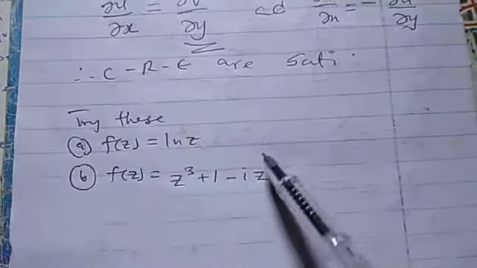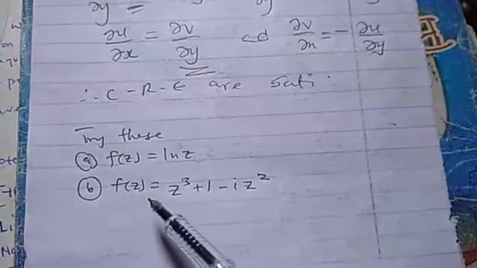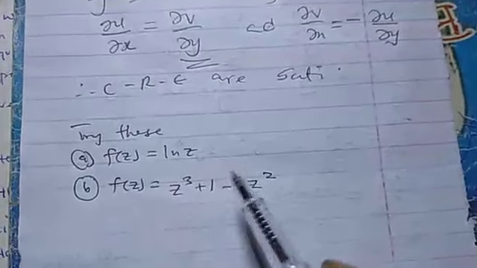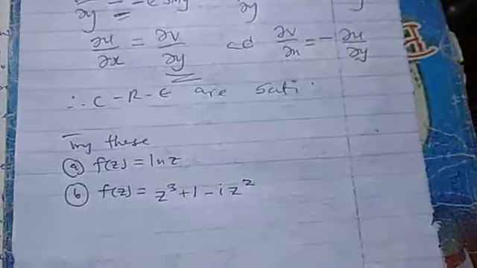So we have more examples that you can lay your hands upon. You can try this. Show whether these two functions satisfy the Cauchy-Riemann equations or not. If they satisfy the Cauchy-Riemann equations, it means the functions will be analytic. Now let's move to another interesting topic.